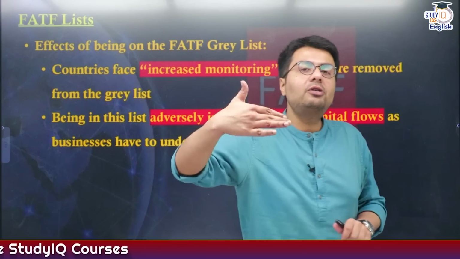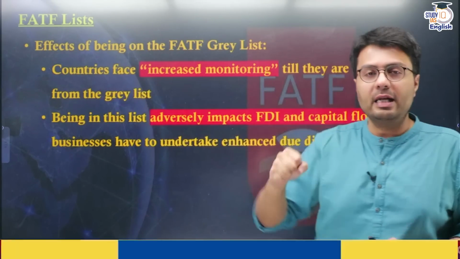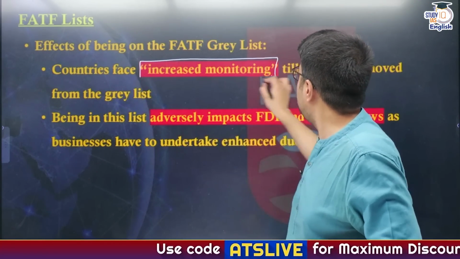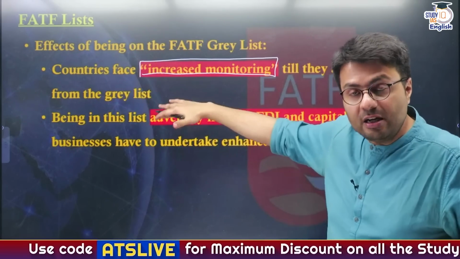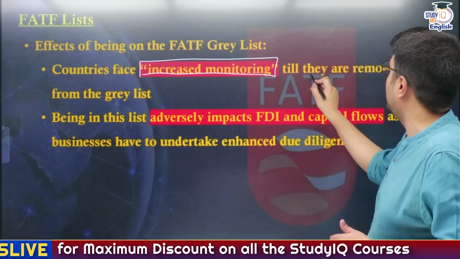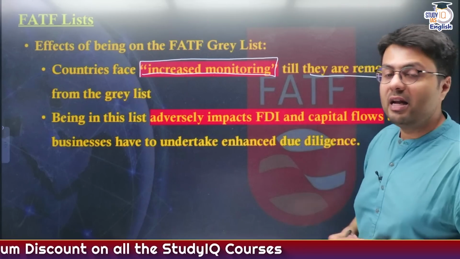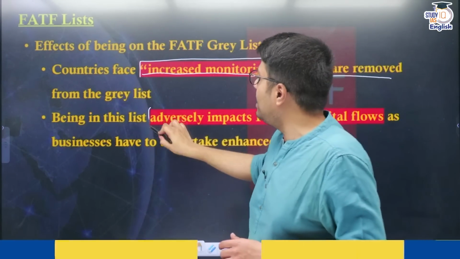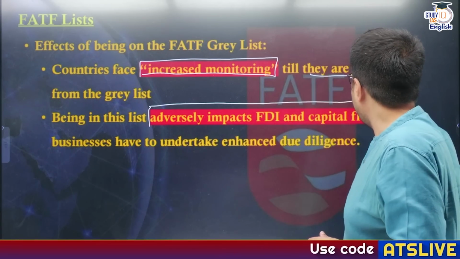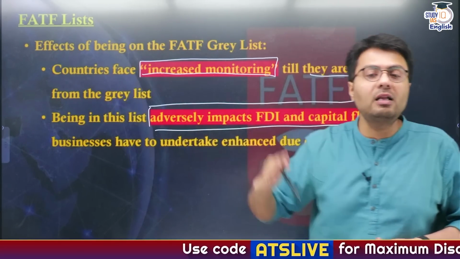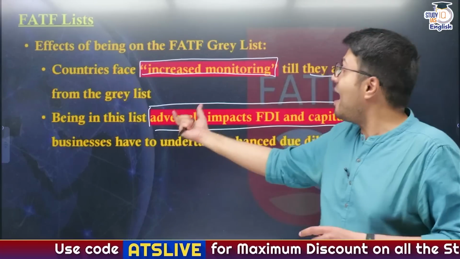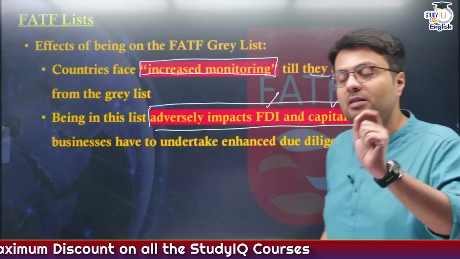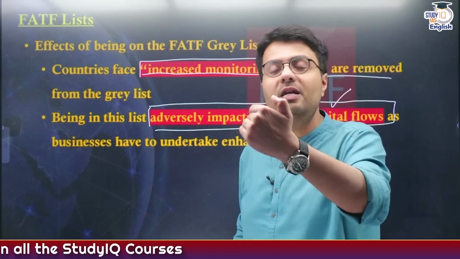Now, what are the implications if a country is put into a grey list? Suppose a country is put into the grey list, these countries face increased monitoring by the FATF and other institutions which are important in this regard until they are removed from the grey list. And whenever there is increased monitoring by other authorities, it automatically affects your foreign investment and capital flows coming from other countries negatively, which means it adversely impacts your foreign direct investment and capital flows, because businesses obviously would want to invest in a safe environment.